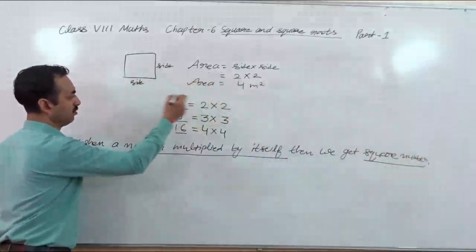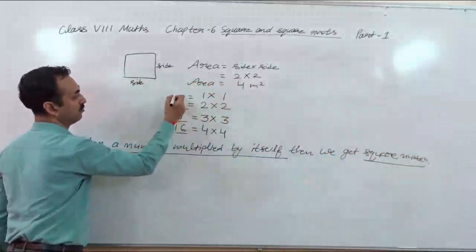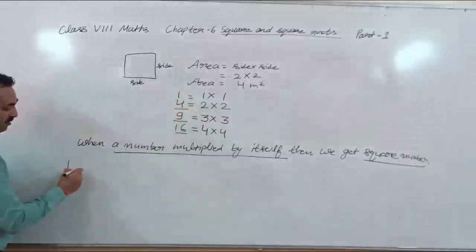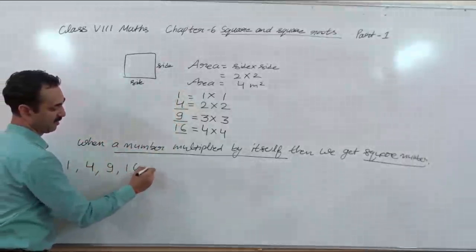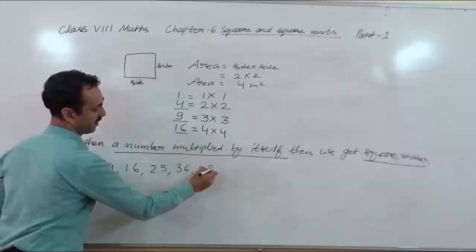So before this, if we do 1 into 1, then we get 1. So here 1, 4, 9, 16, 25, 36, 49.